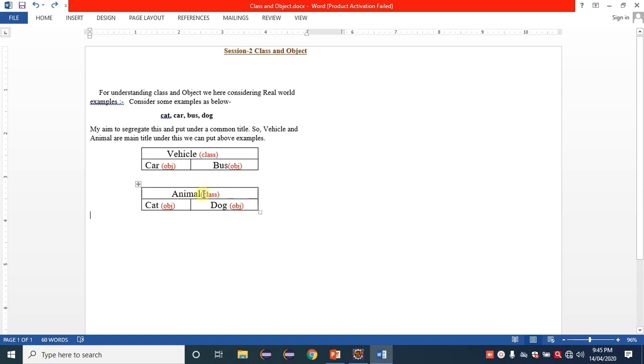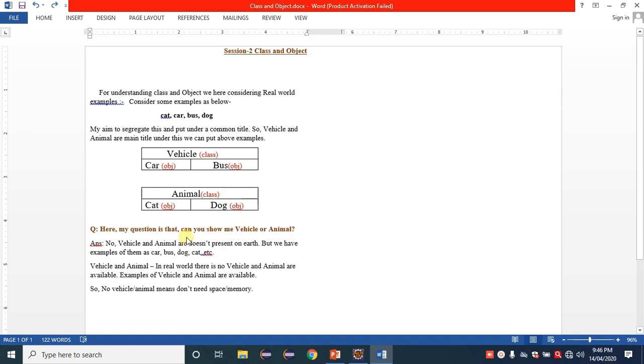Why? In the real world there is no animal, and there is no vehicle. In the real world, examples of animal are available, and examples of vehicle are available. But in the real world, vehicle and animal themselves are not available. Then I am asking another question: can you show me these examples, that is dog, cat, car, bus?